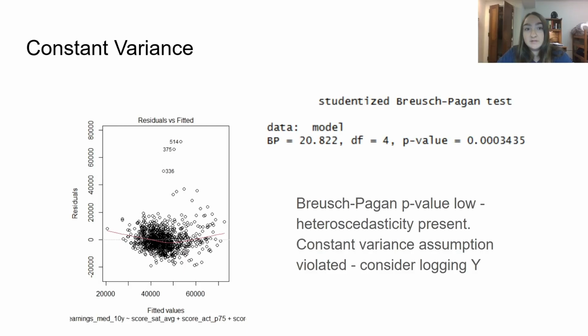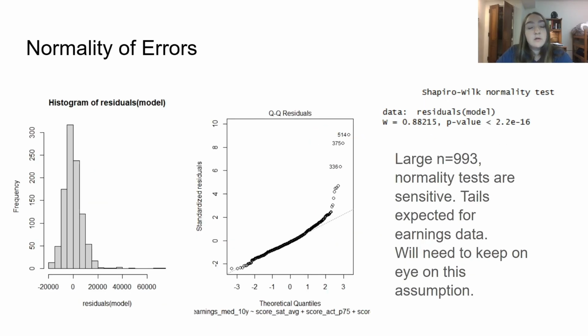For the constant variance, this is also violated. Our Breusch-Pagan test value is pretty low, so there is heteroscedasticity present. For normality of errors, the QQ plot does stray from the line, so this is also violated. We will need to keep an eye on this assumption.